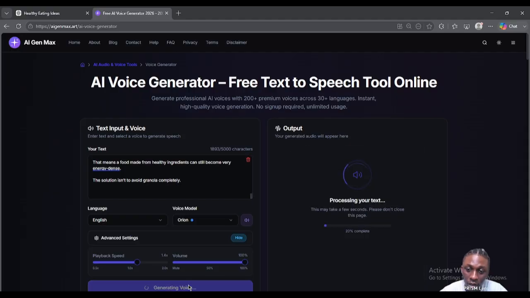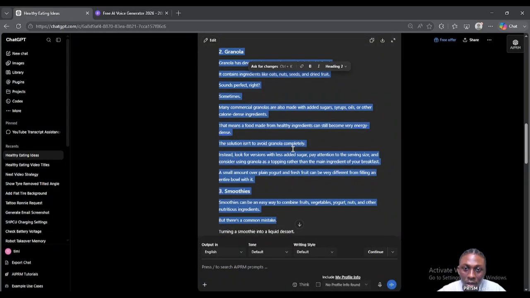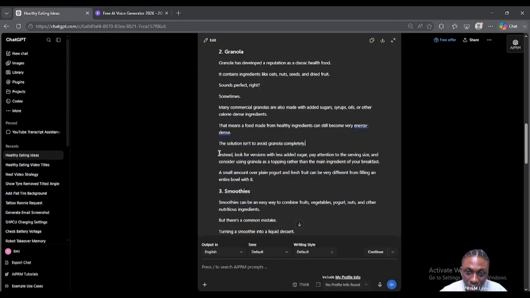So you just click generate. You see that it's going to generate. You see it's almost ready. It's already generating. So now we come here and we see where we stopped. This is where we stopped. So you can stop here now and then copy again.